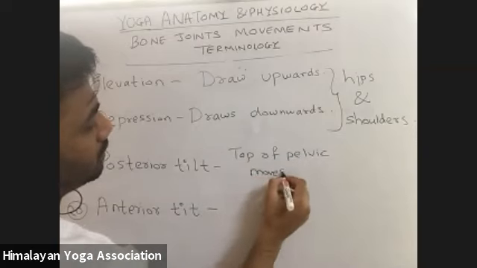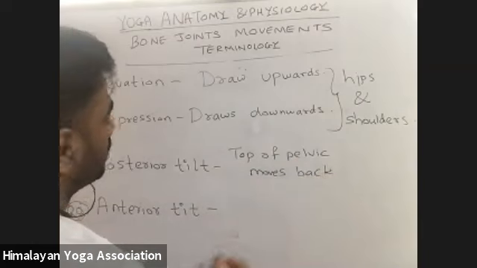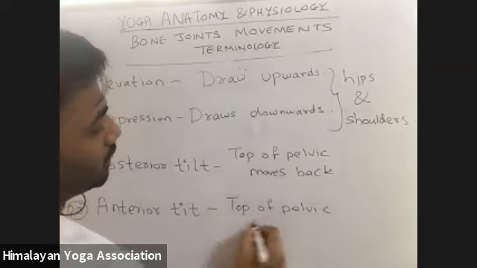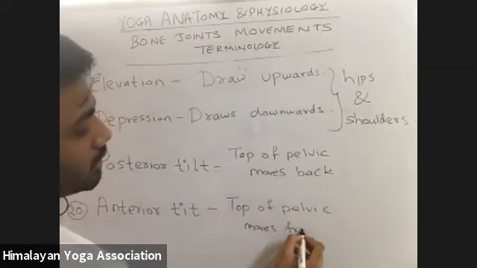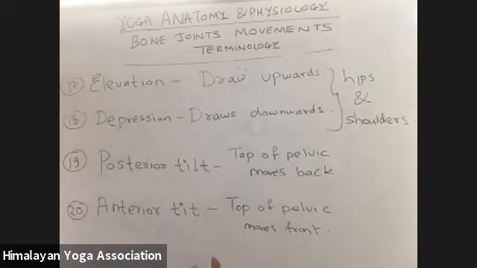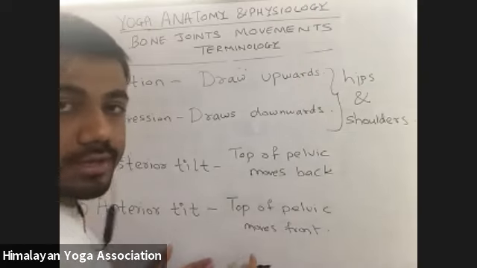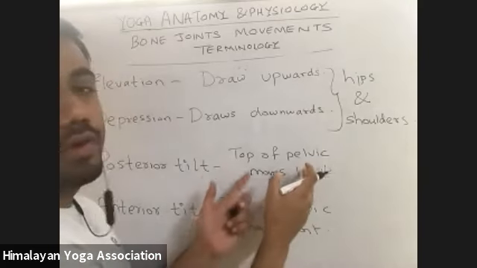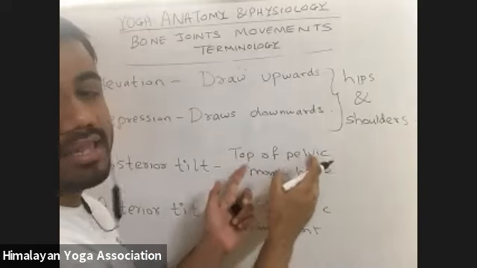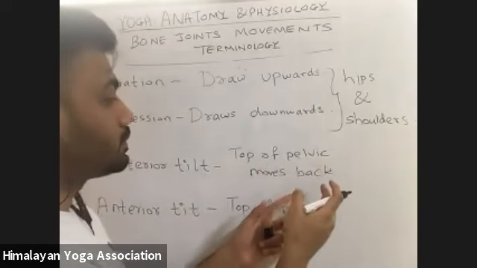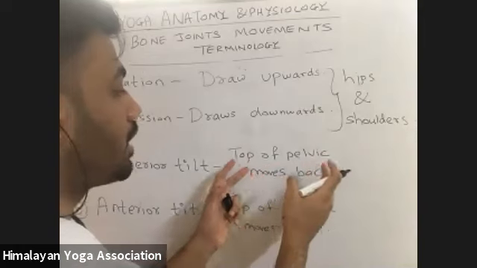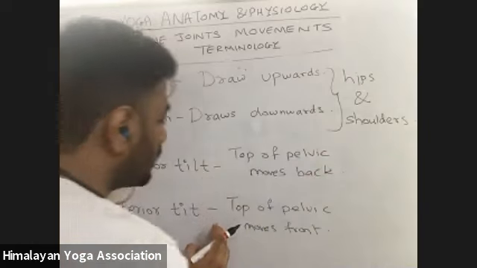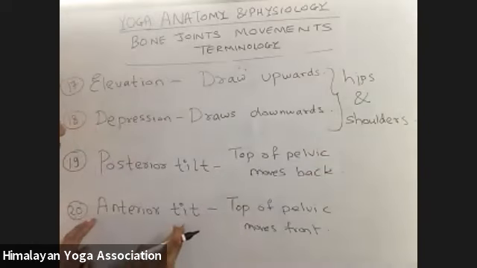Moving the top of the pelvic in the front means we stick out our hip. Moving the top of the pelvic in the back means we tuck our tailbone. So when we tuck our tailbone, that is our posterior tilt. When we stick our hip out, that is anterior tilt of the pelvic.